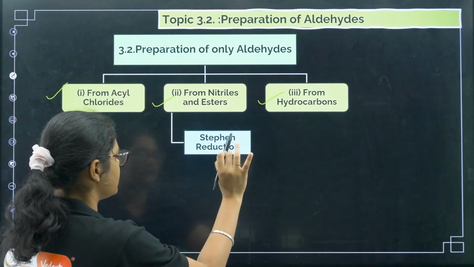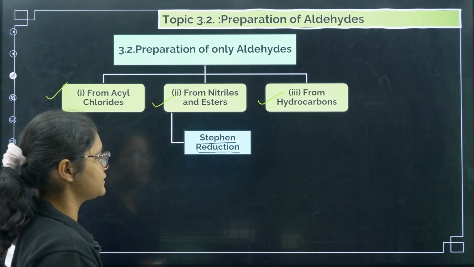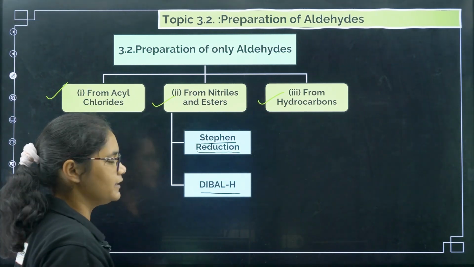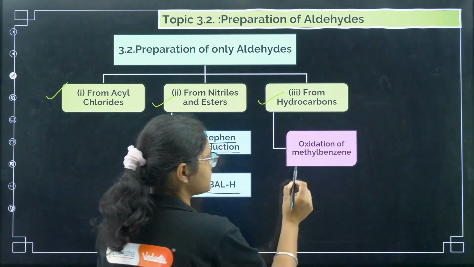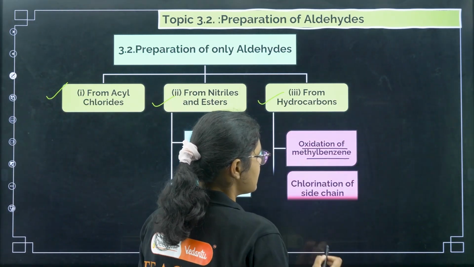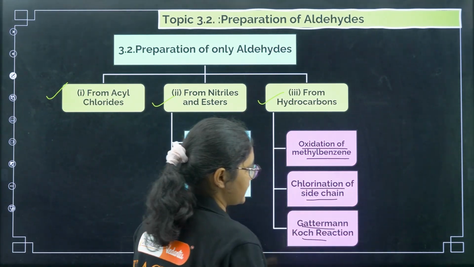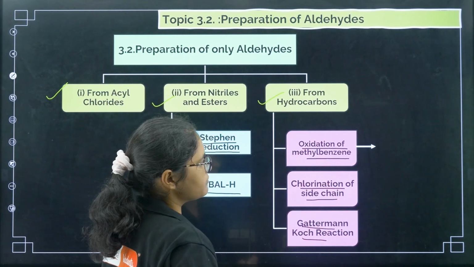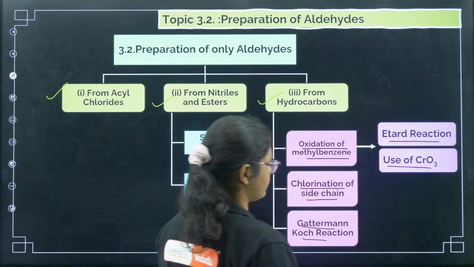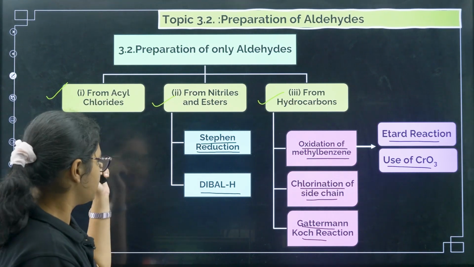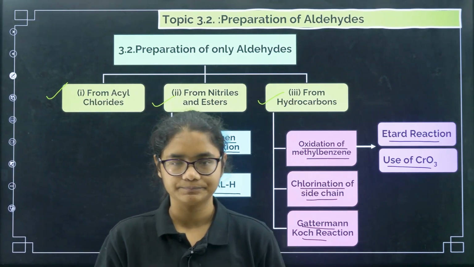Okay, so from nitriles and esters we have the name reaction, that is Stephen reduction, and we have another, DIBAL-H. We'll discuss this. Then from hydrocarbons we have oxidation of methyl benzenes, then we have chlorination of side chain, and we have Gattermann-Koch reaction. Now under oxidation of methyl benzenes we have Etard reaction and we have use of CrO3. Clear? I think this is a little big one, but let us discuss it again.